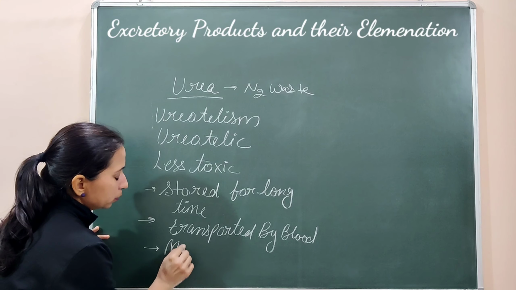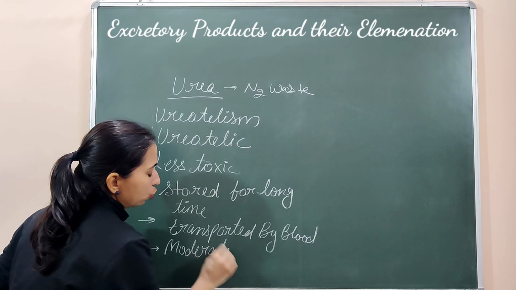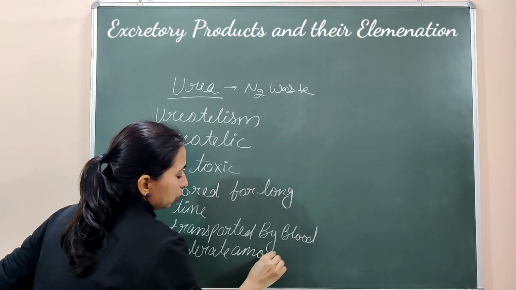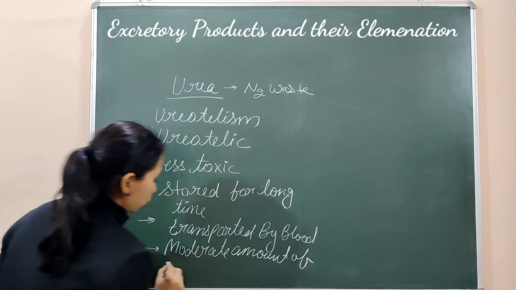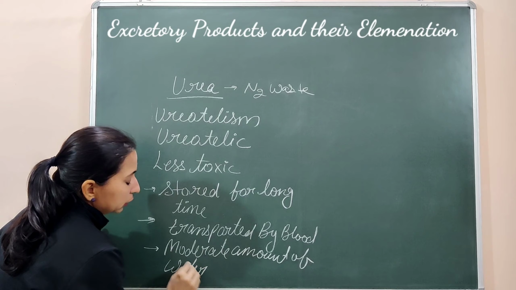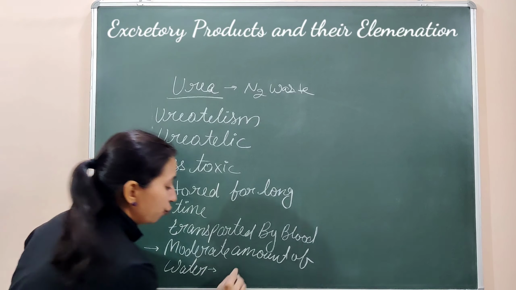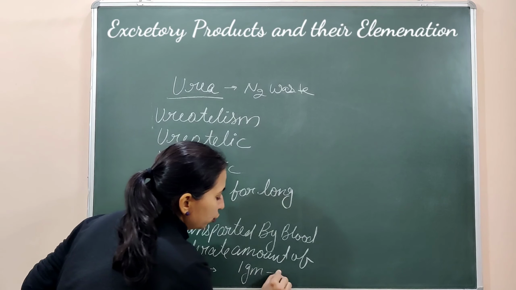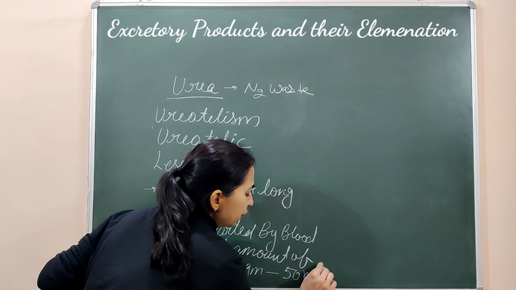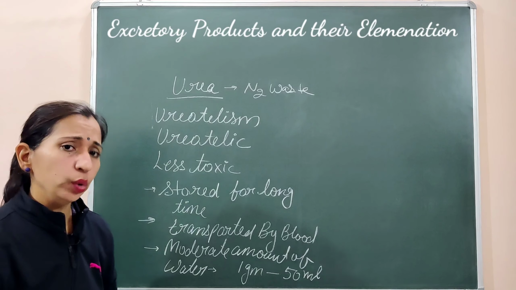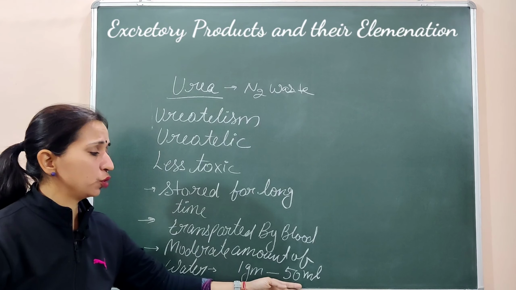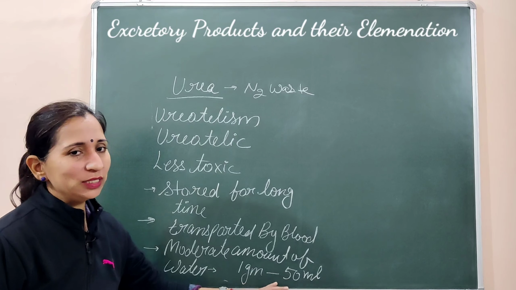Moderate amount of water हमें required है. And कितना यहाँ पे water हमें चाहिए? The water which is required to release 1 gram of urea is 50 ml. So only 50 ml water को utilize करते हुए ही यूरिया को release किया जा सकता है.